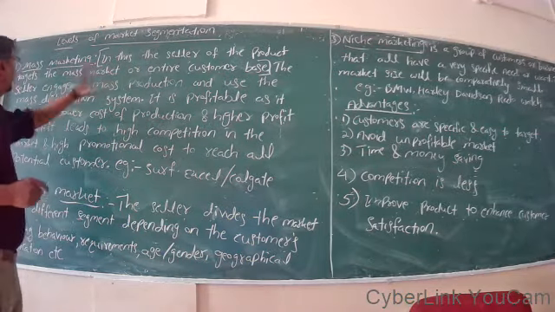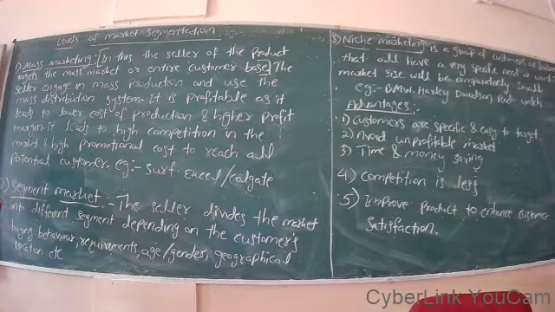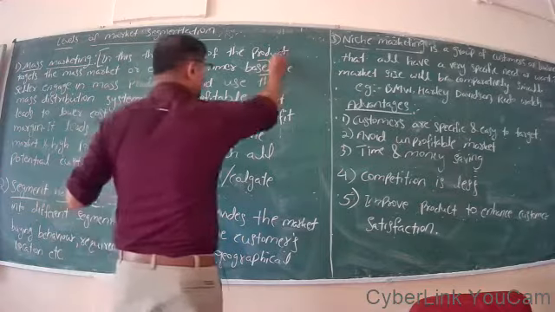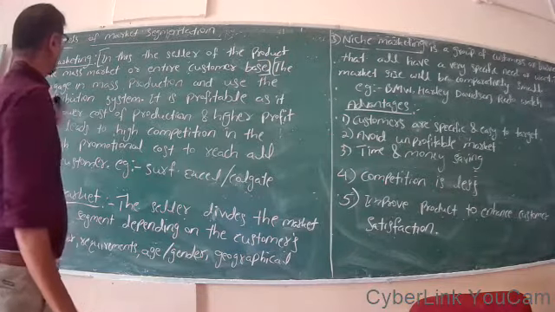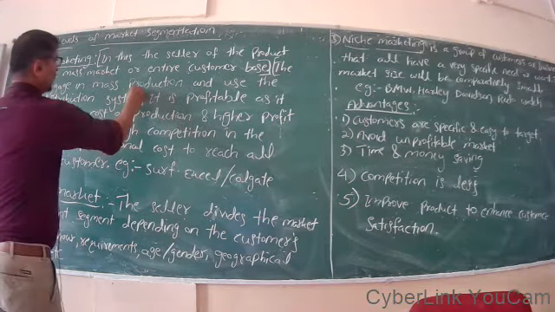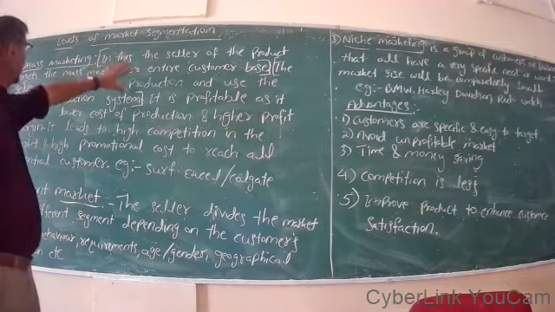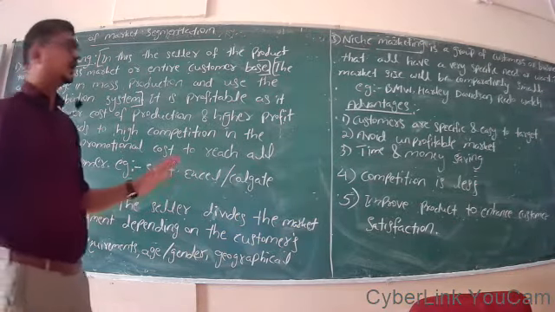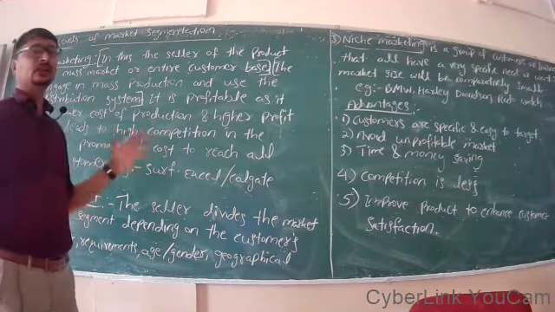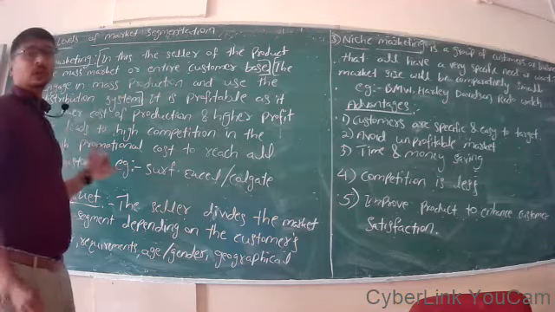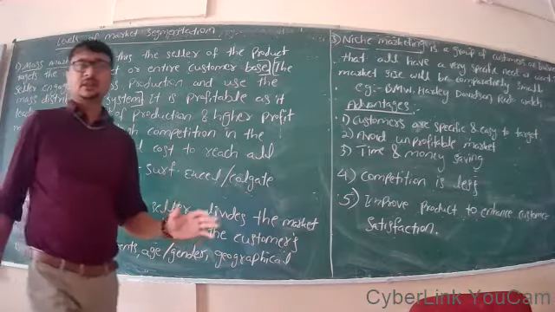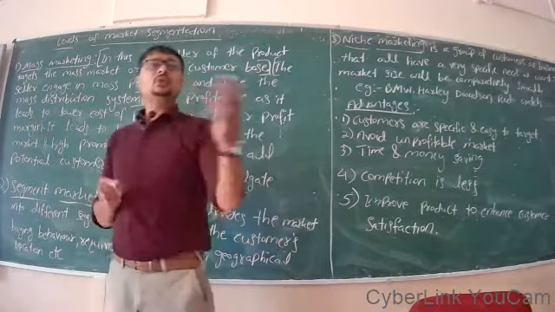So in this, the seller of the product targets the entire customer base. Point number two, the seller engages in mass production and uses a mass distribution system. If you have targeted the entire country as your market, then you must produce a large quantity of goods, and to reach the customer, you have to depend on mass distribution channels.